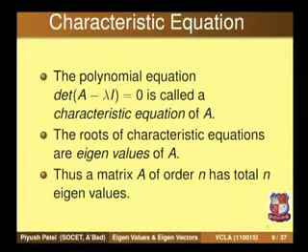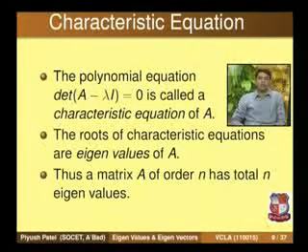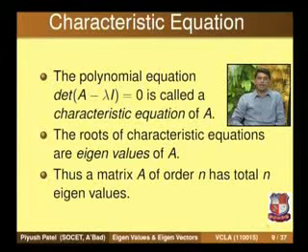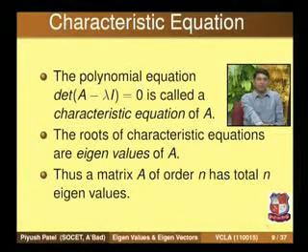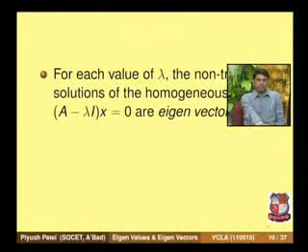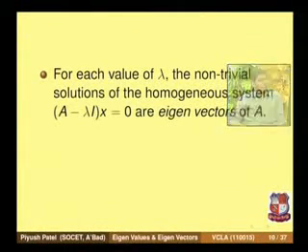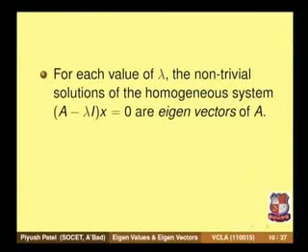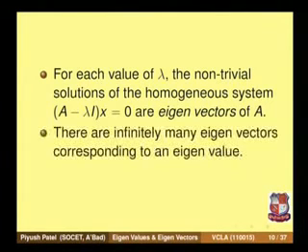Thus we can say that every square matrix A of order n has a total of n eigenvalues. They may not all be distinct, because some eigenvalues may be repeated. For each eigenvalue lambda, we will solve the system (A minus lambda I) x equals 0. Non-trivial solutions of this system are known as eigenvectors of A.